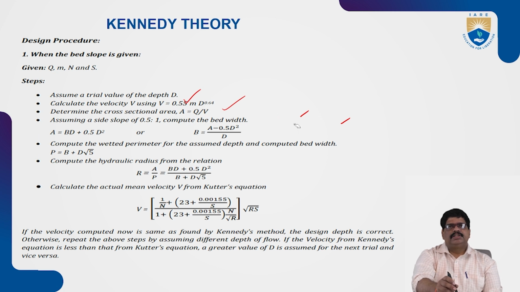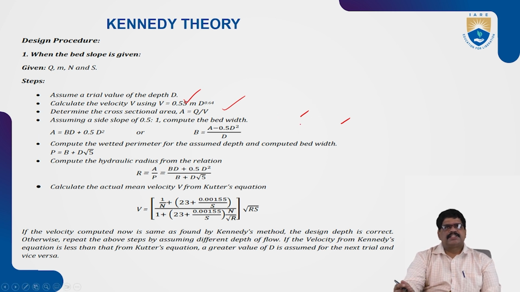Next, assume the side slope is equal to 0.5 to 1, and compute the values of A is equal to BD plus 0.5 D square, or B is equal to A by D minus 0.5 D. Of course, this can change as per the given data. We may have to change the values in the formula like that.